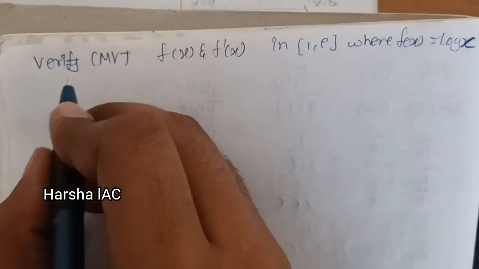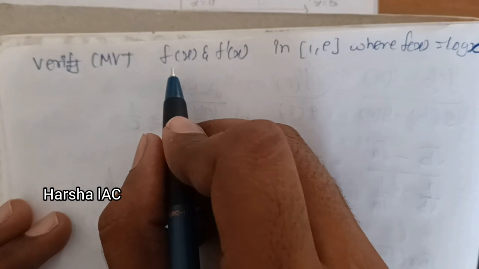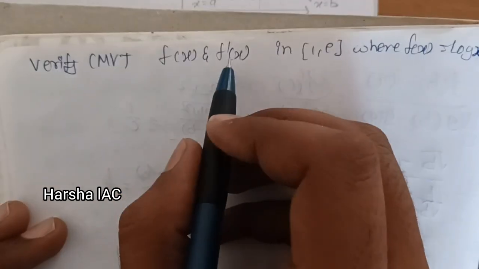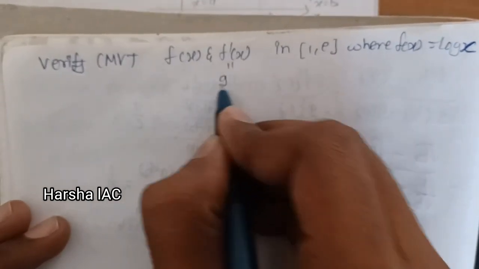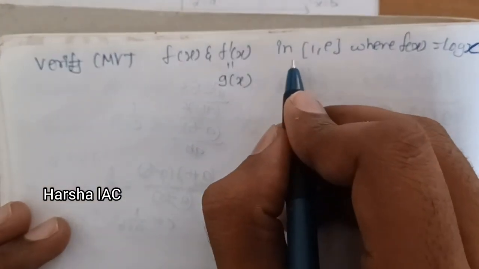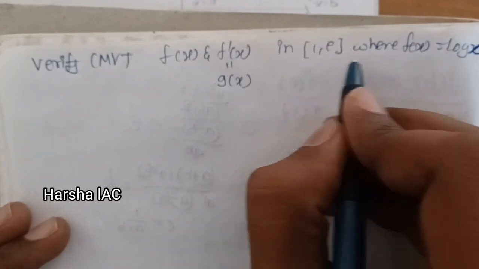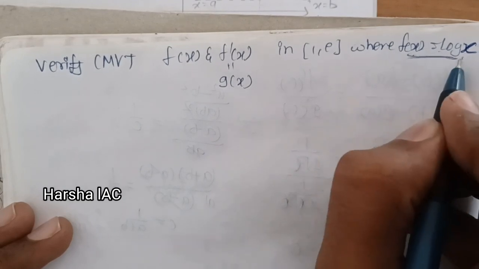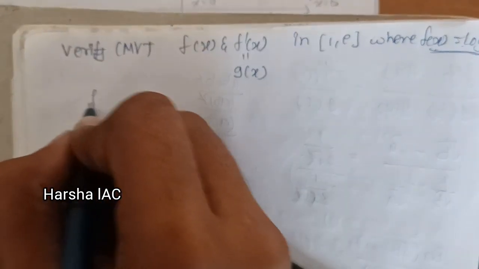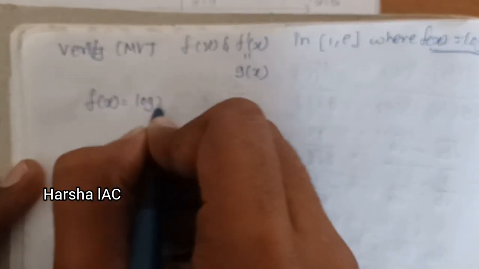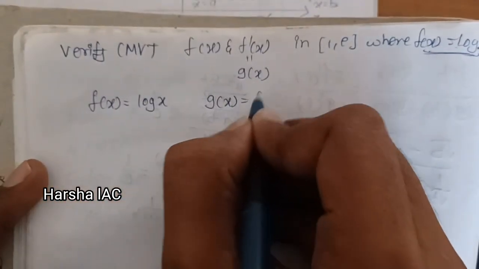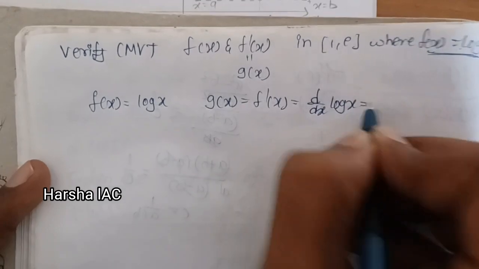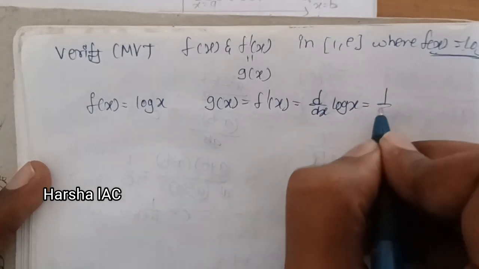Let's go on with the next problem: verify CMVT. Here only f of x is given, but they specified that g of x is equal to f dash x in the interval closed [1, e], where f of x is equal to log x. First write f of x is equal to log x, and g of x is equal to f dash x. What is d by dx of log x? That is 1 by x.